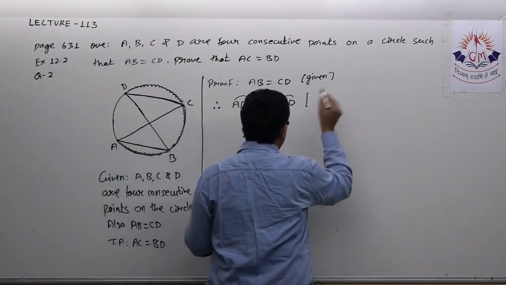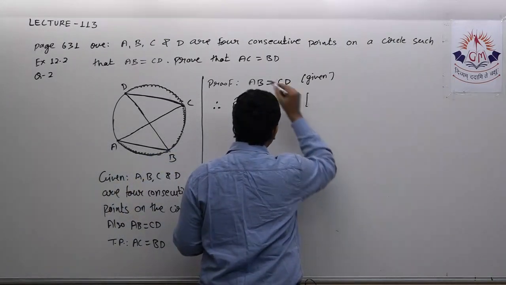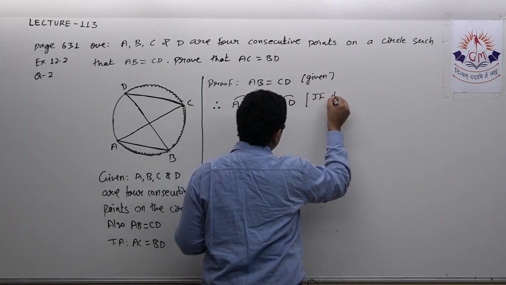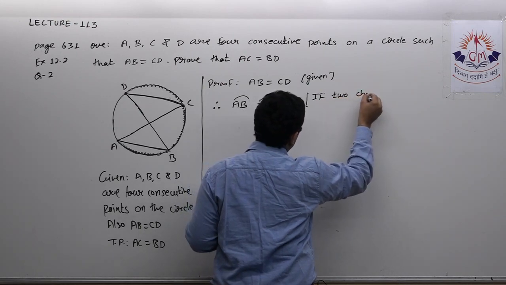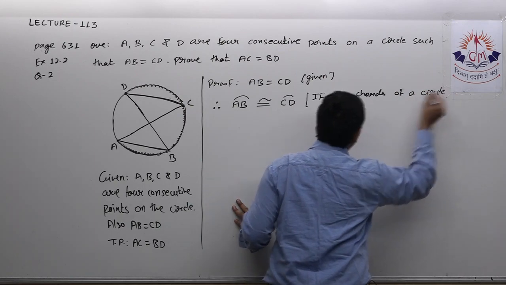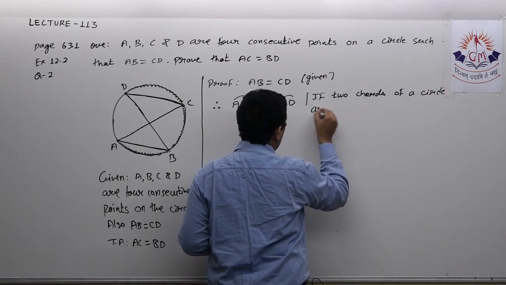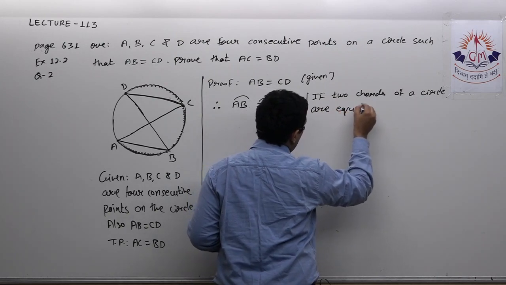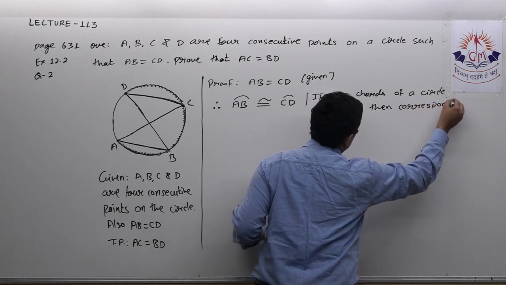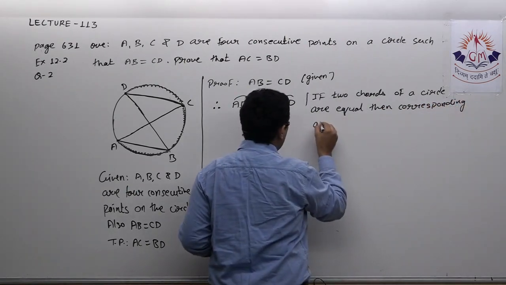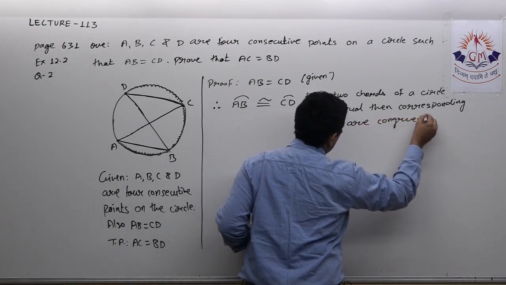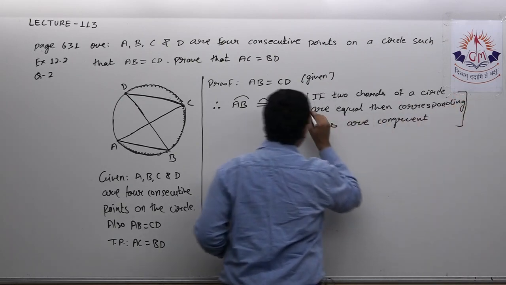The axiom is: if two chords of a circle are equal, then corresponding arcs are congruent. Using this concept, I can write this statement.